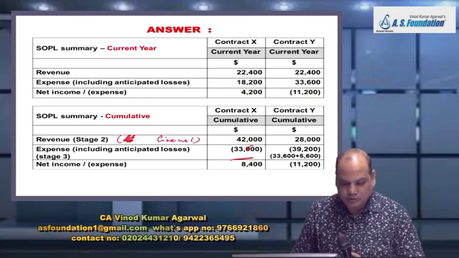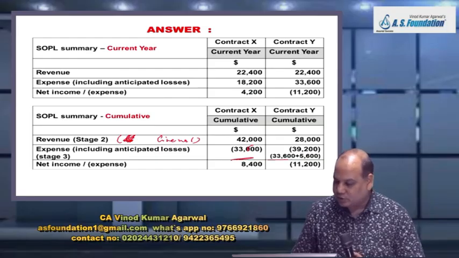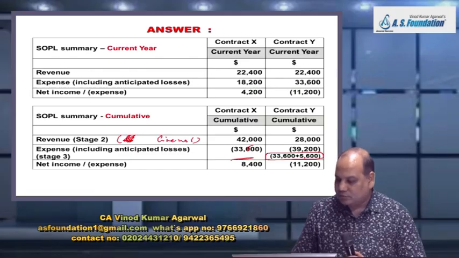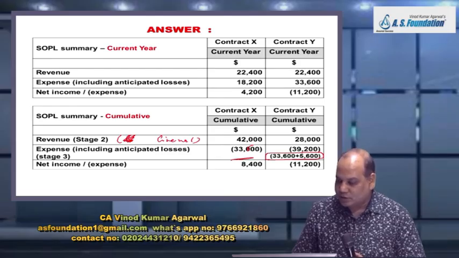And this figure 33,600 plus anticipated loss, that is 39,200. So write the working for this below or on the particular column. 39,200 is the cumulative expense recognized plus loss recognized.